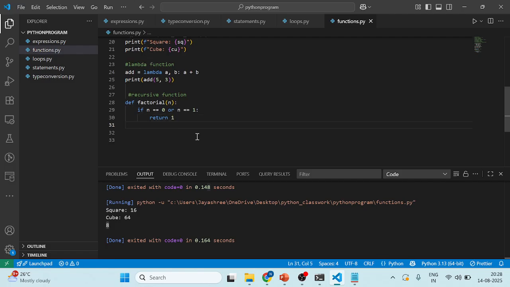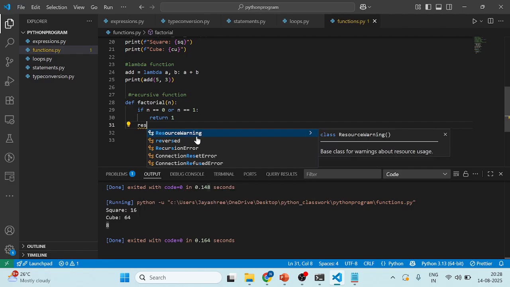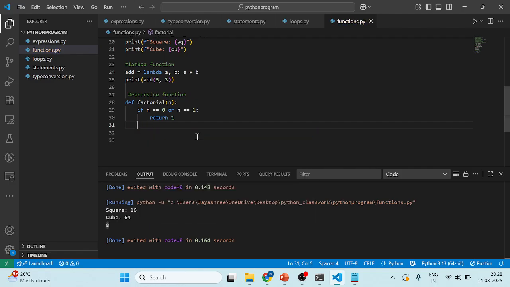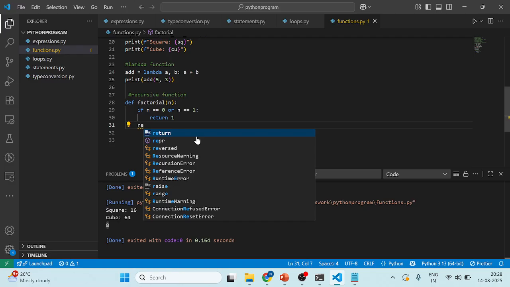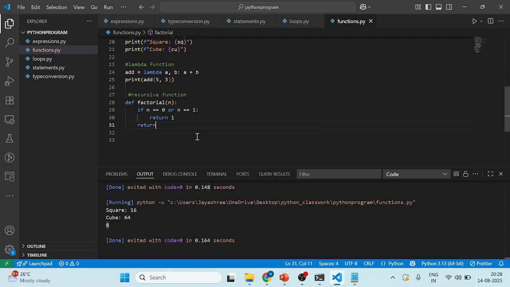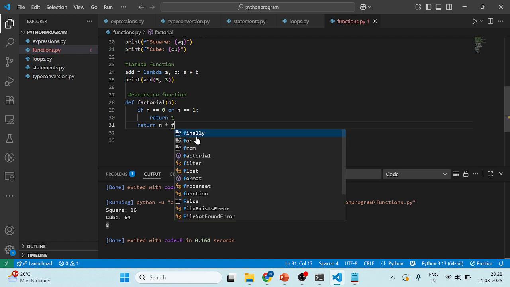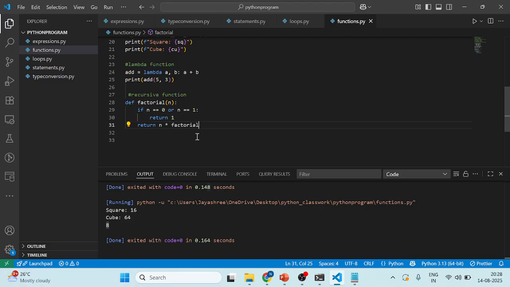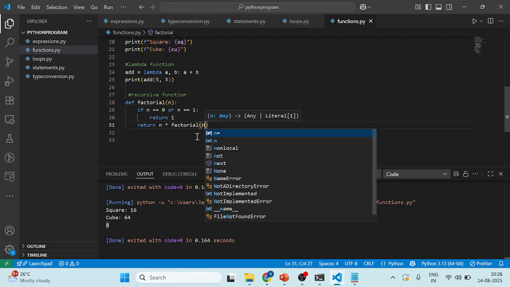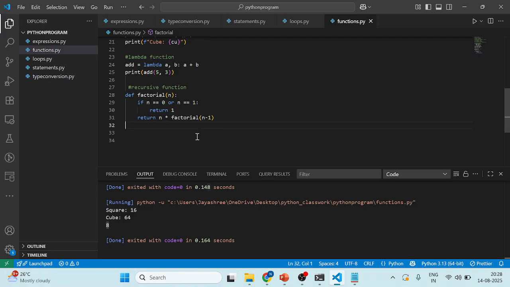Then the recursive case, this will actually be called the recursive case. Here I'm applying the logic. So I'm returning n into factorial of n minus 1.